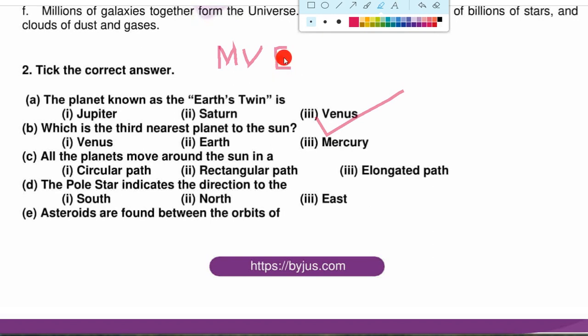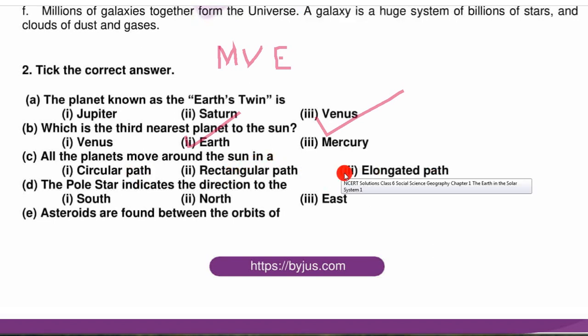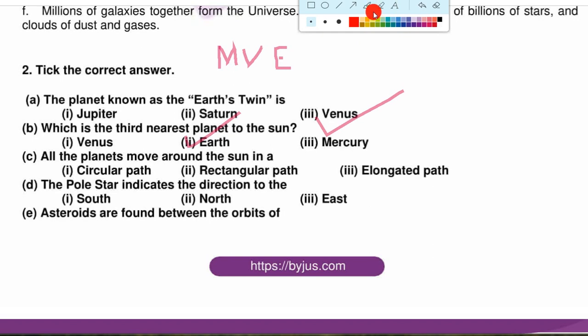Now next is, the pole star indicates the direction. The pole star is also known as the north star, so it always indicates the north direction. We can easily identify the pole star because it is the brightest star, and by the two stars of Saptarishi we can easily locate the position of the pole star, and the pole star indicates the north direction.